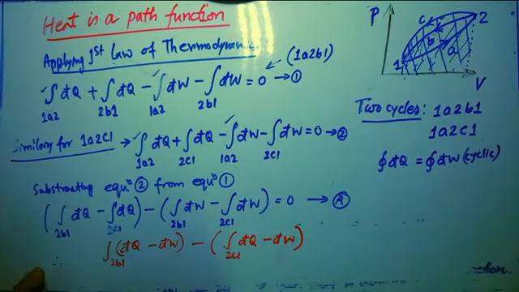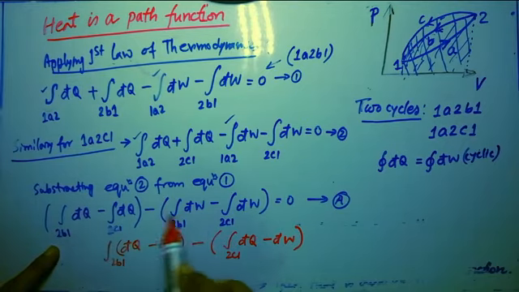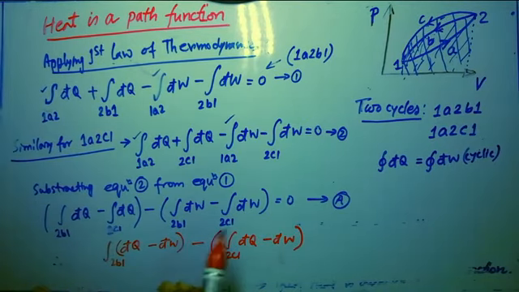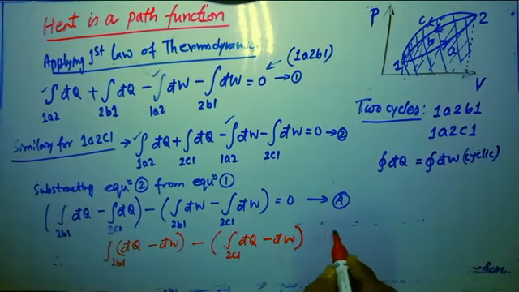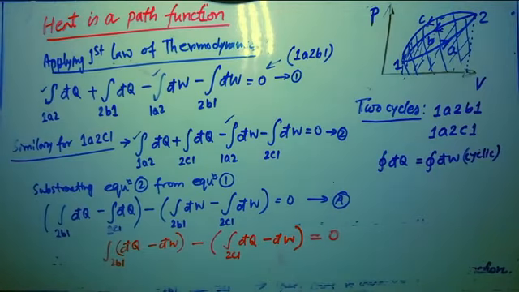I am taking, for a particular process, δQ and δW as a whole single bracketed term, and then for the 2c1 process doing the same thing. Just swapping the terms, nothing else.